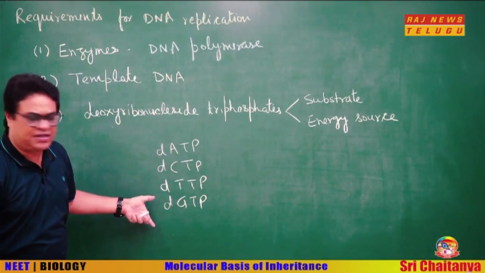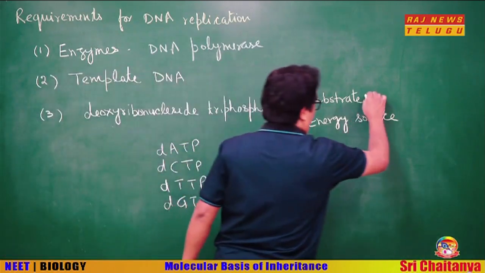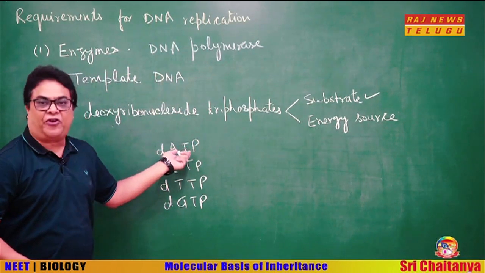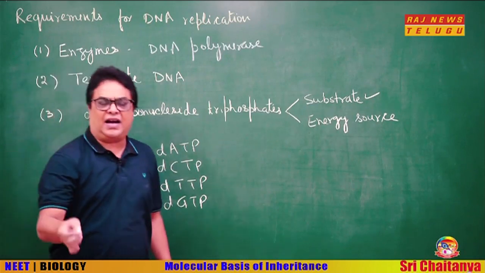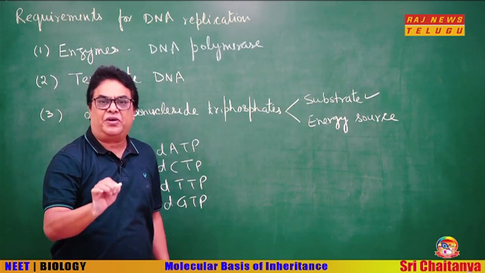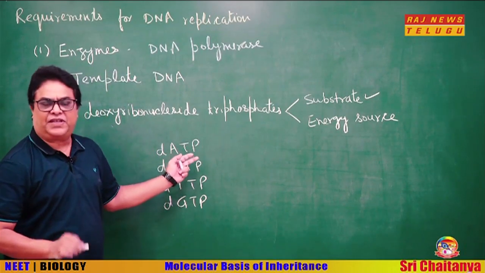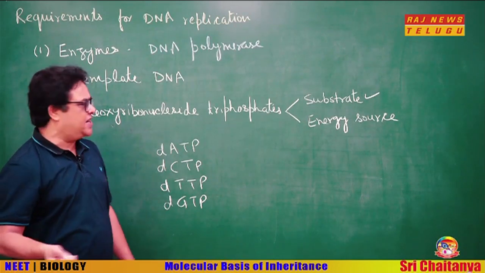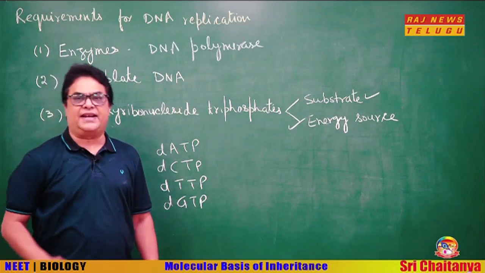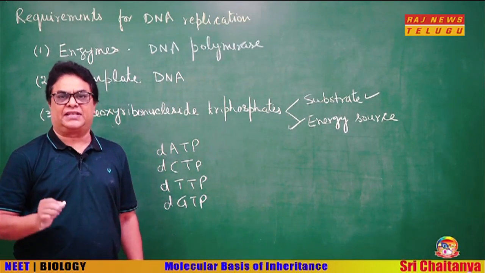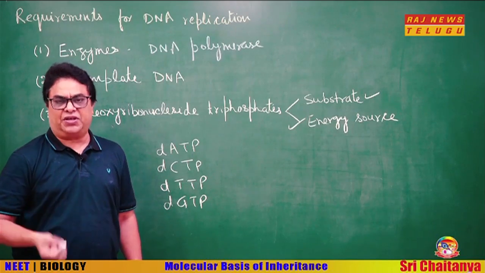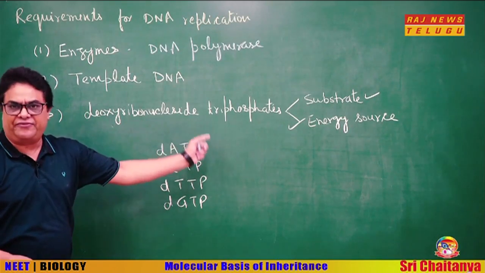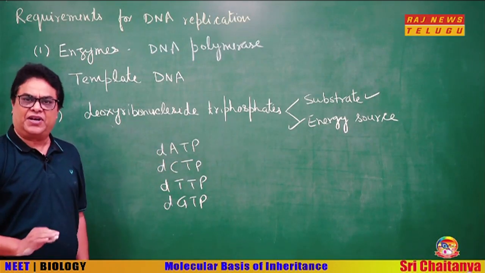So, these are the substrates, and along with being substrates they also serve as energy source, because as you can see they are in the form of triphosphate, but they are attached to the growing chain in the form of monophosphate. So, what is the need of the two terminal phosphates? The two terminal phosphates are removed and they function as energy source for DNA replication, because DNA replication is a highly energy consuming process. So, energy comes from the two terminal phosphates of these deoxyribonucleoside triphosphates. So, these are the basic requirements for DNA replication.